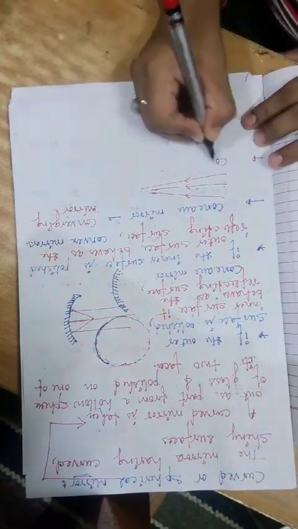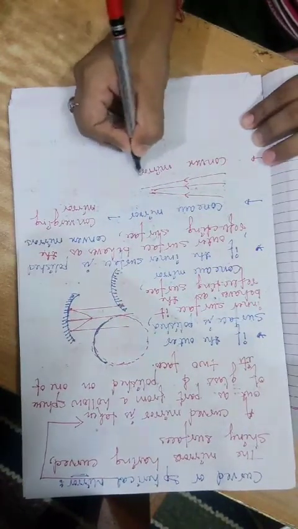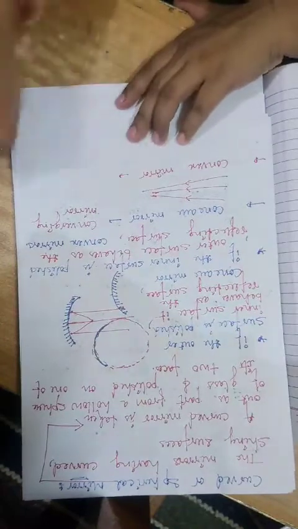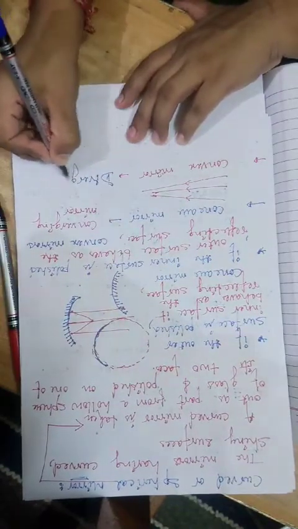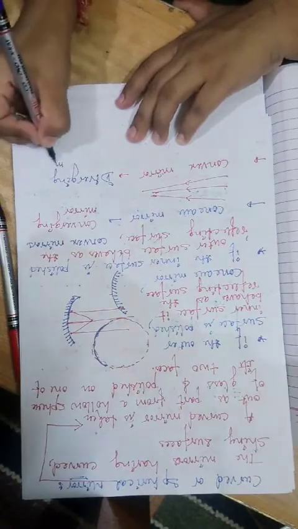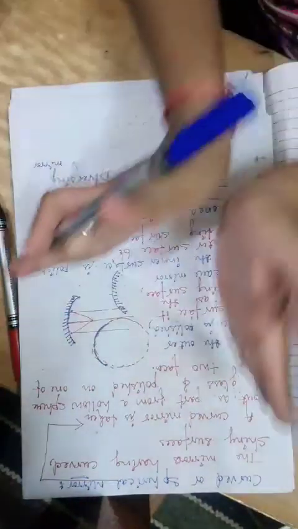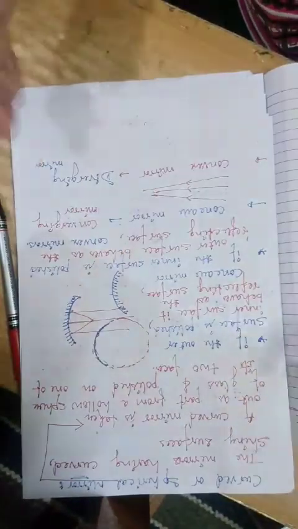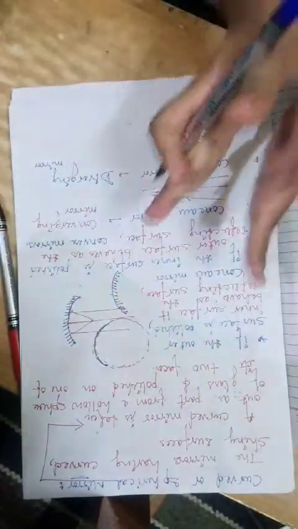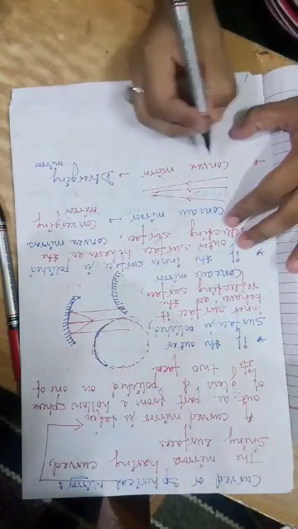And the second one also has another name, convex mirror, which is also known as the diverging mirror. Converging means meeting, diverging means spreading. So let me demonstrate through the diagram also.